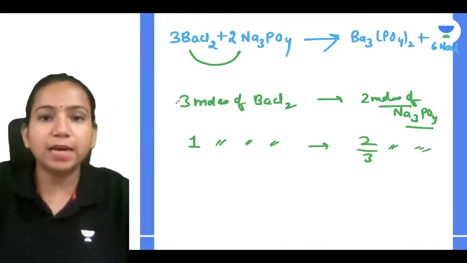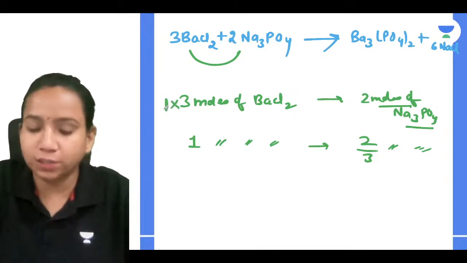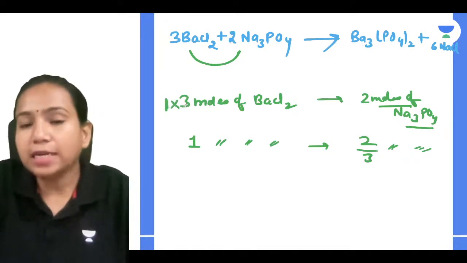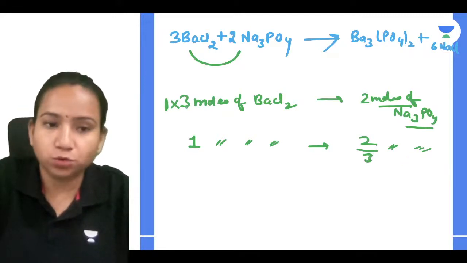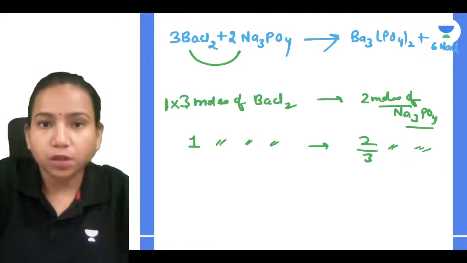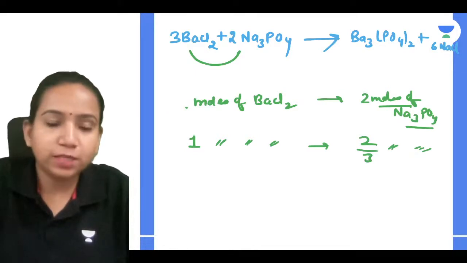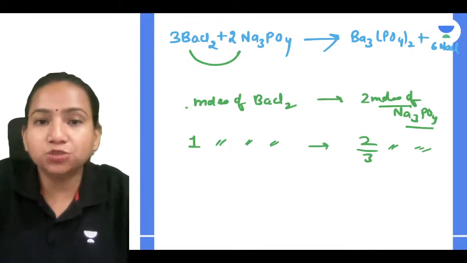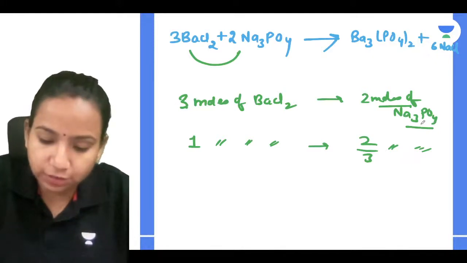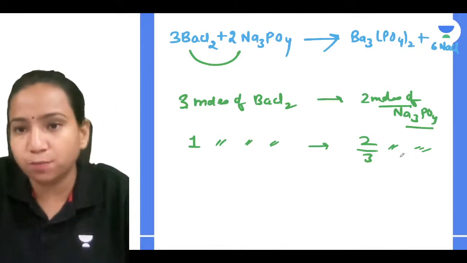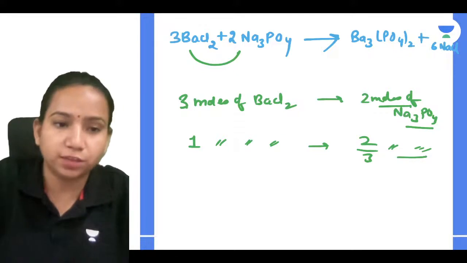Correct. Can I relate with that? Because 3 moles you can write as 1 into 3, and this 3 will go to this side, so it will come in the division. So you can relate that. Very simple. What we can relate is that 3 moles of BaCl2 react with 2 moles of Na3PO4. So 1 mole will react with 2/3 mole of Na3PO4.